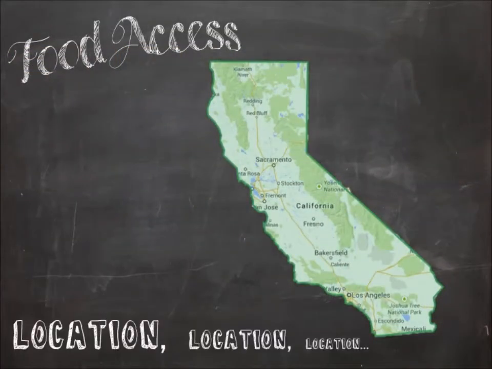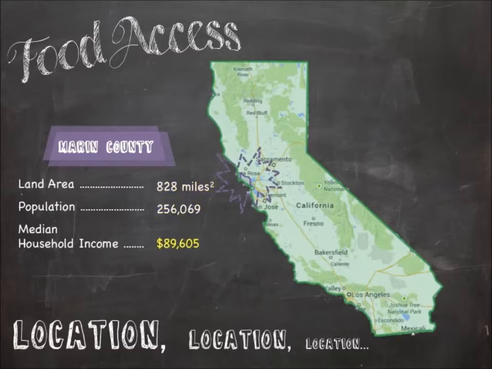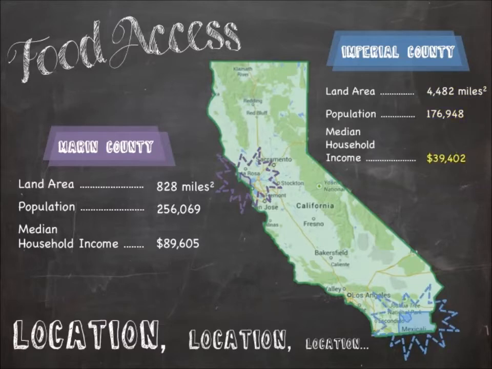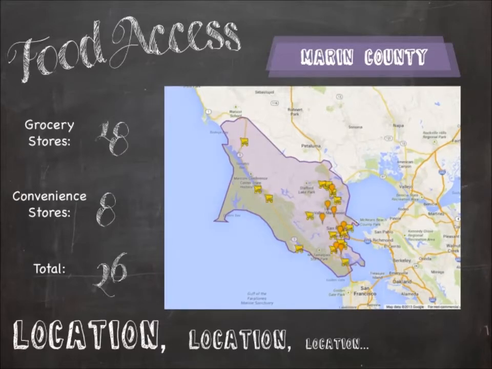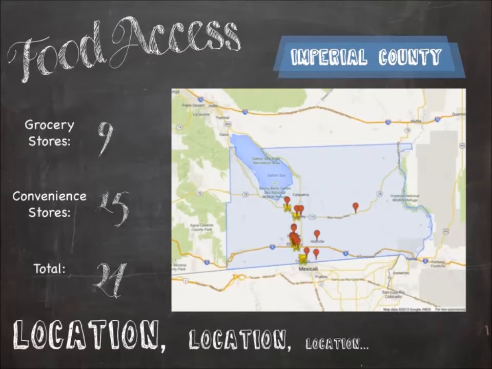Now let's take a look at an example of food access issues in California. Marin County is the wealthiest county in California with a median household income of approximately $89,000, a population of roughly 256,000 people, and a land area of 828 square miles. Imperial County, on the other hand, represents California's poorest county, with the median household income of just about $39,000. A closer look at Marin County using Google Maps search tools reveals 18 grocery stores and just 8 convenience stores. Imperial County has only 9 grocery stores, but 15 convenience stores.